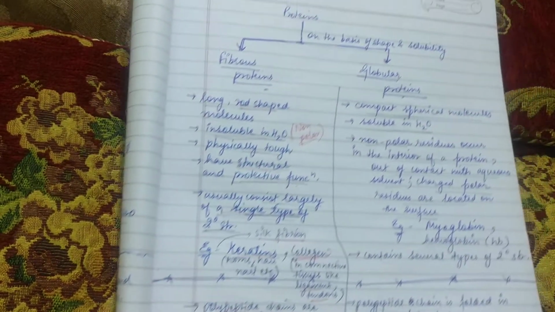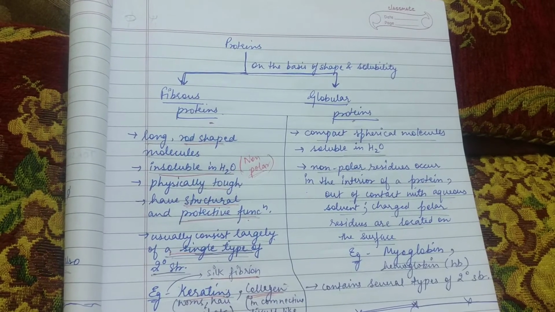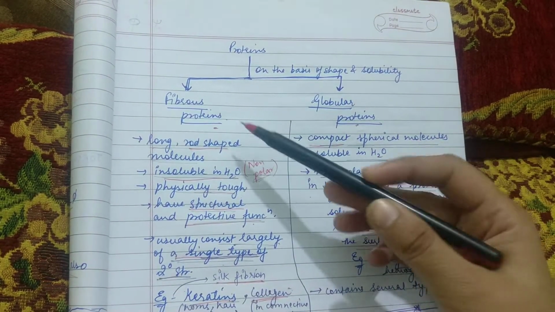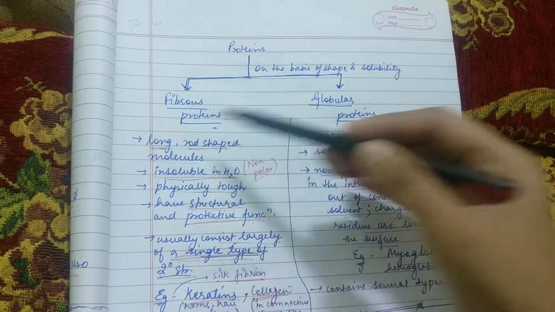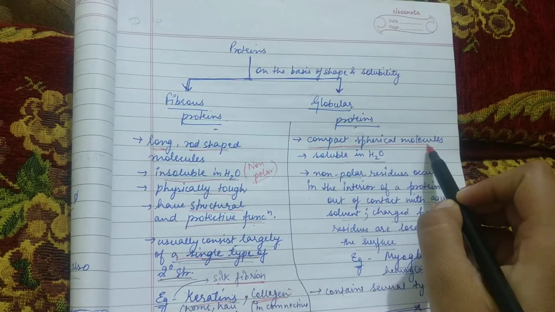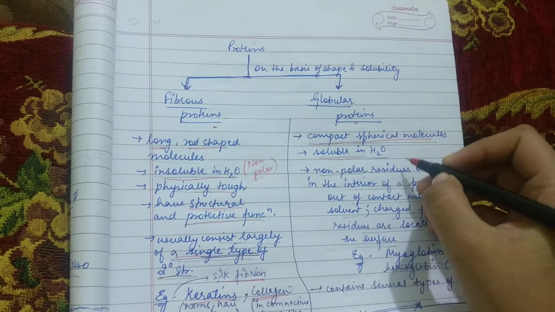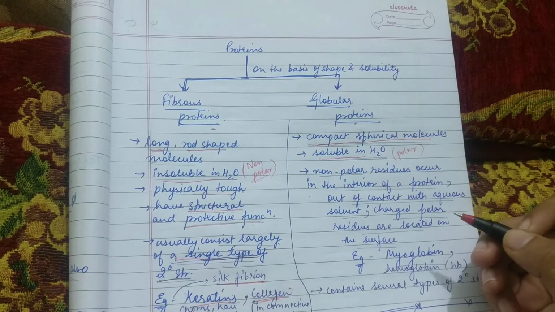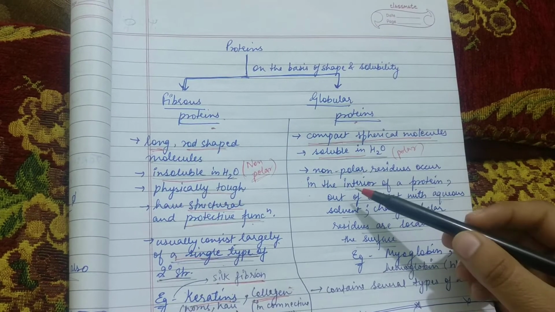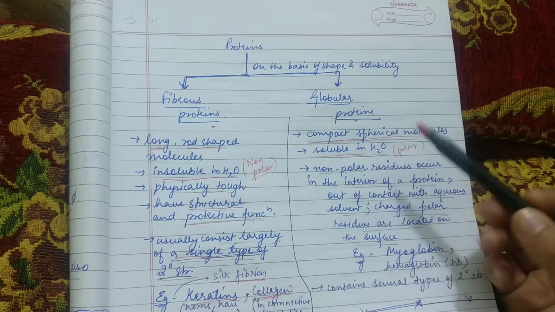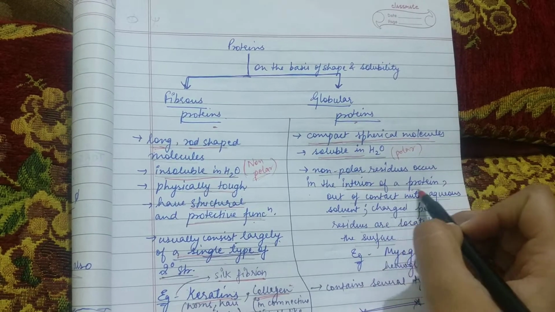Next, talking about the globular protein. Globular proteins are more compact as compared to the fibrous proteins which are long. So globular proteins are compact and spherical molecules. These are soluble in water, so they are polar in nature. And the non-polar part of these globular proteins occurs in the interior side of the protein.